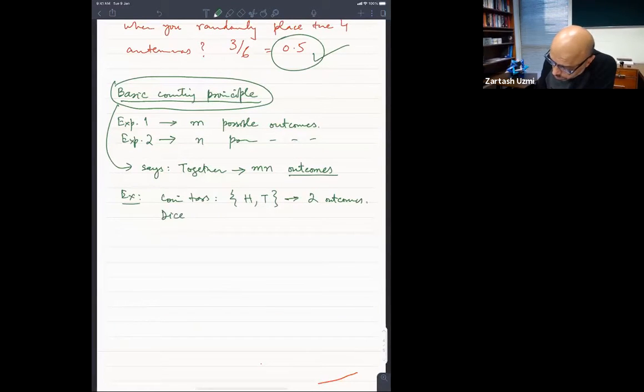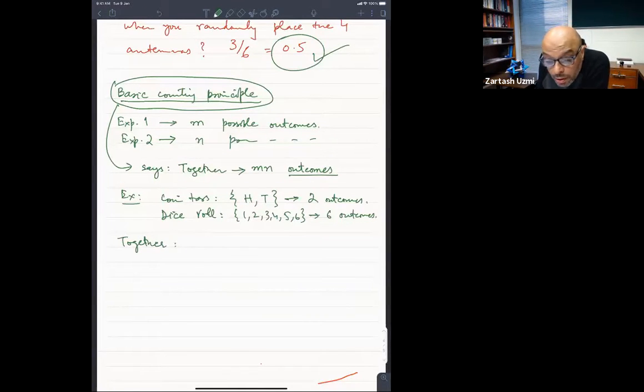Dice roll, how many outcomes? 1 2 3 4 5 6, कोई सा भी फेस आ सकता है, कोई भी फेस आ सकता है. So 6 outcomes. ठीक है. If you roll a dice and toss a coin together, according to the basic counting principle, this would be 6 times 2, 12 outcomes.